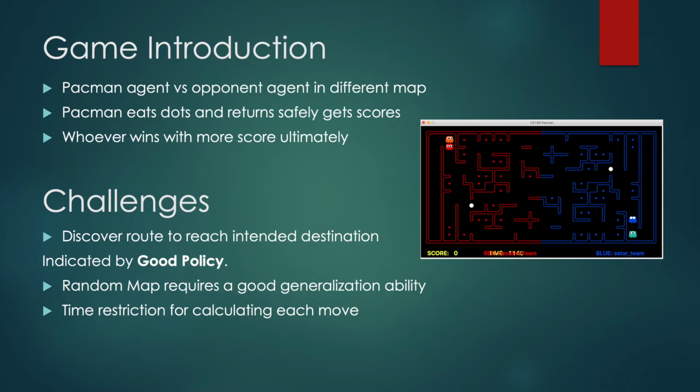This poses several challenges. First, the agent needs to discover a road to reach the intended destination indicated by the good policy. Secondly, the good policy should have a good generalization ability to accommodate the constantly changing map. Thirdly, there's a time restriction for calculating each move.